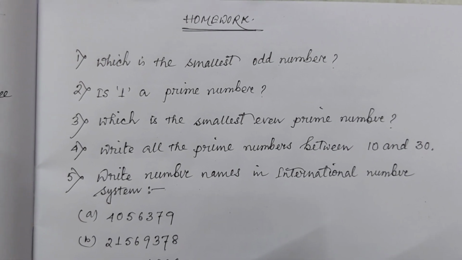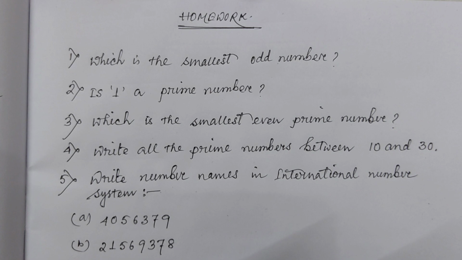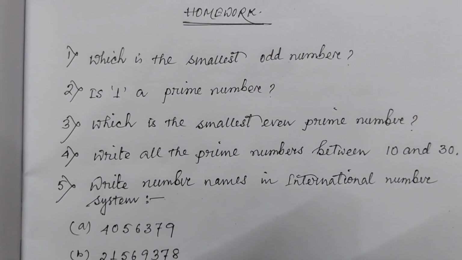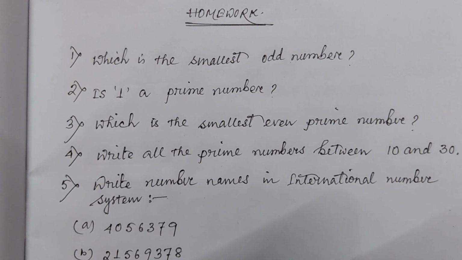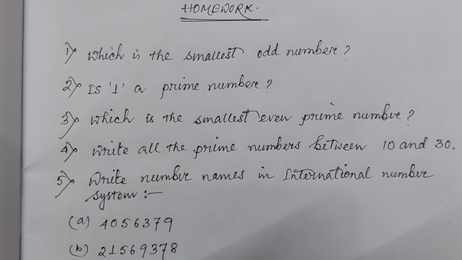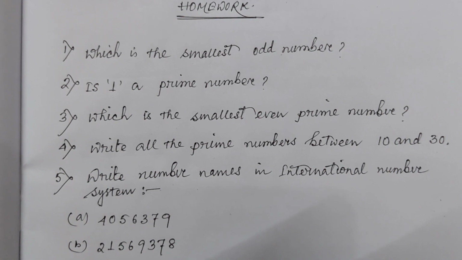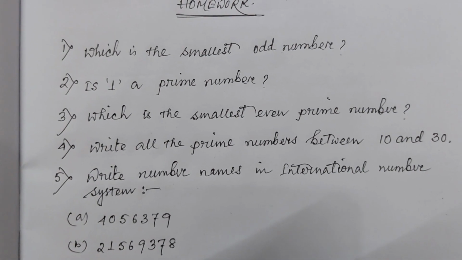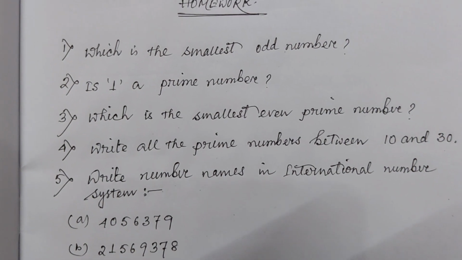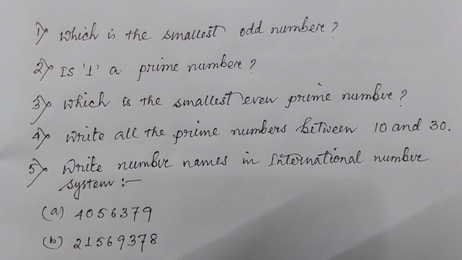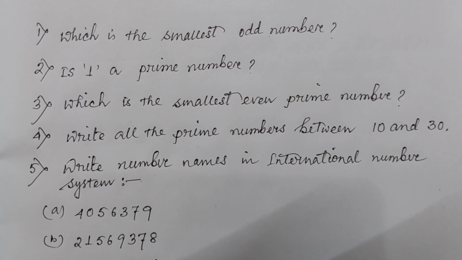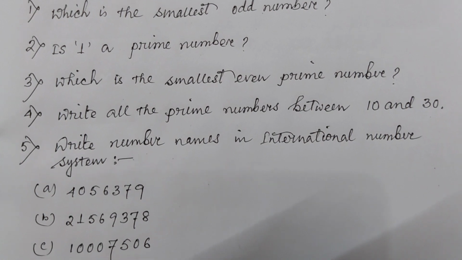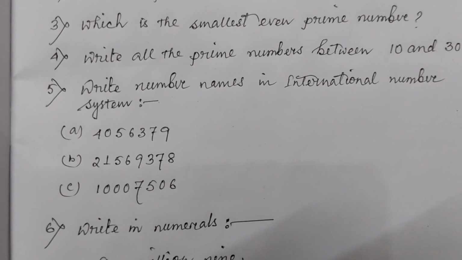Do this homework. Number 1, which is the smallest odd number? Number 2, is 1 a prime number? Number 3, which is the smallest even prime number? Number 4, write all the prime numbers between 10 and 30. Number 5, write number names in the international number system.